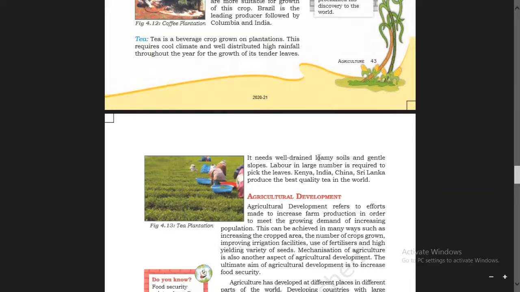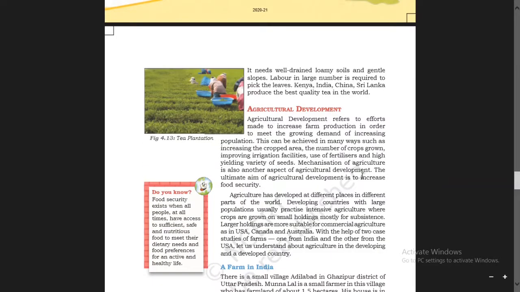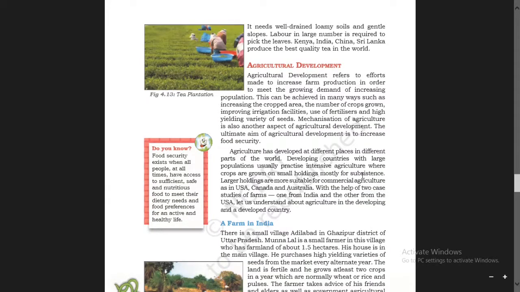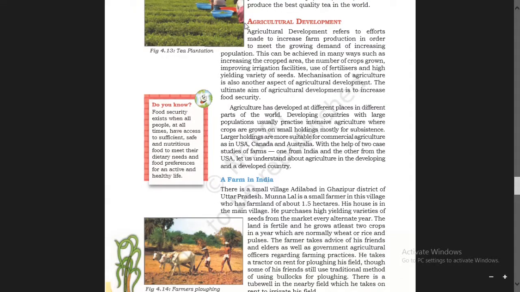It needs well drained loamy soil and gentle slopes. Labor in large number is required to pick the leaves. Kenya, India, China, Sri Lanka produce the best quality tea in the world. In our India, Assam, then in West Bengal, New Jalpaiguri. So these are the areas where tea grows well.